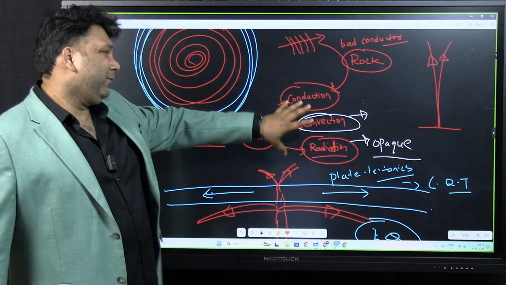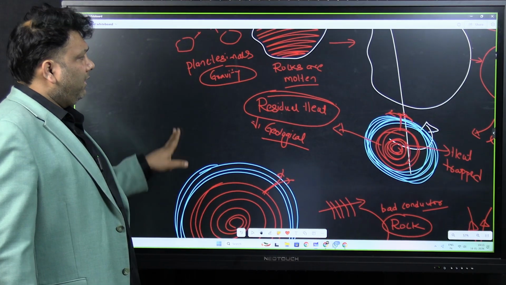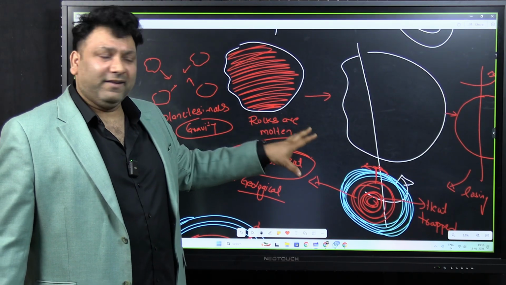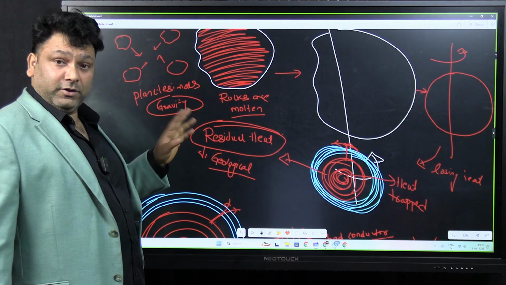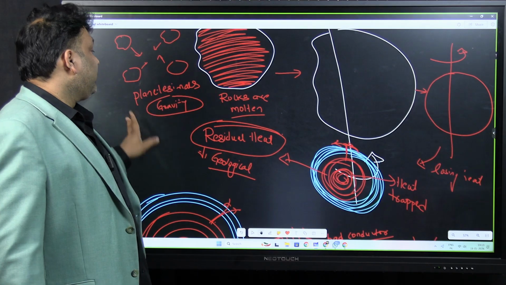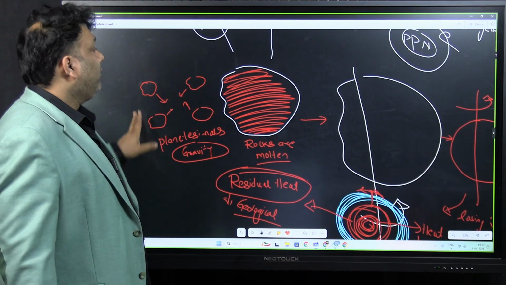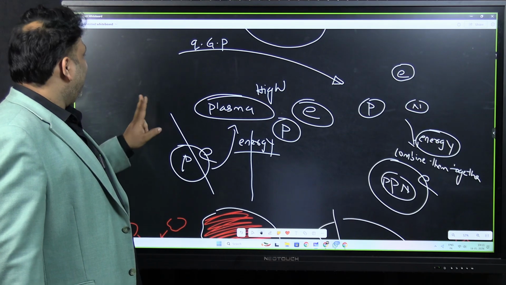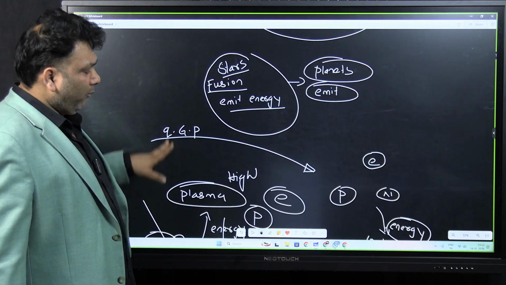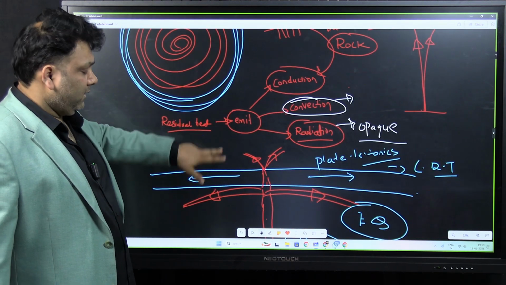Okay. Again, this is basic. They will not be asking this in the examination. No need. And from here, planetesimal theory, as far as prelims is concerned, they will not be asking this. But you should know what is responsible for this residual heat? The collision of these planetesimals. And why the planetesimals have collided with each other? Because of gravity. And plasma, etc. These are all science and technology point of view. Geography point of view, only one thing which is important is this.